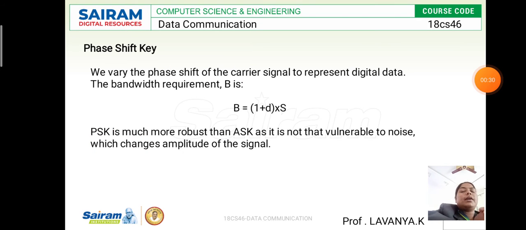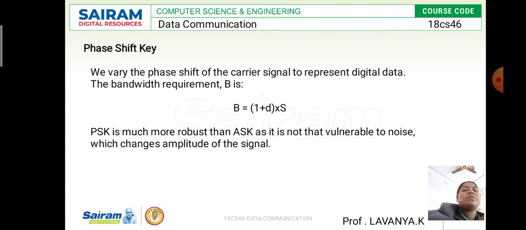Here, in phase shift keying, the carrier signals are going to represent the digital data, based on the bandwidth. So we are going to use the formula B is equal to (1 plus d) into S. This is the phase shift keying formula. Whenever the carrier signal of phase shift keying represents the digital data, it uses bandwidth.